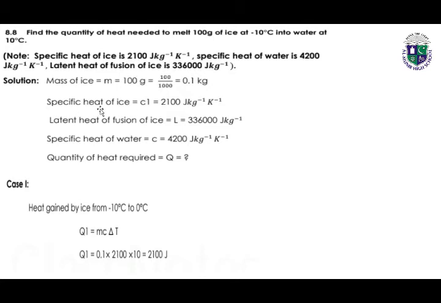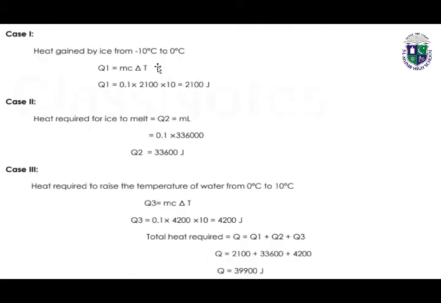Specific heat of ice is given, latent heat of fusion of ice is given, specific heat of water is given. We have to calculate the quantity of heat required. So heat gained by ice from minus 10 degrees centigrade to 0 degrees centigrade. First of all, we will calculate Q1. Then we will calculate Q2. To calculate Q1, we have this formula, as we have used it in the above numericals also.